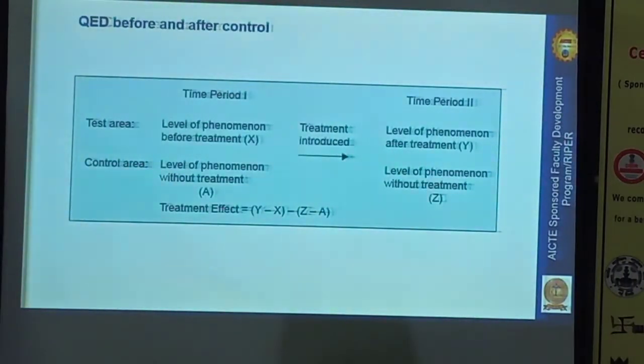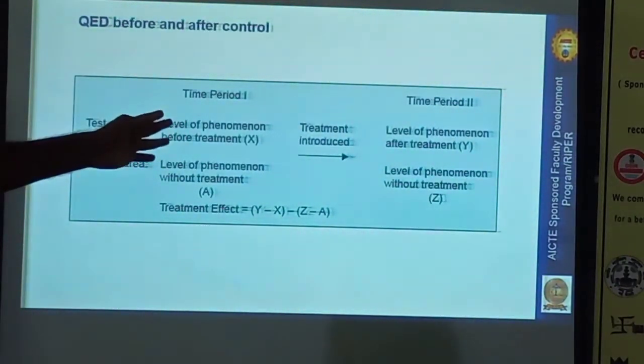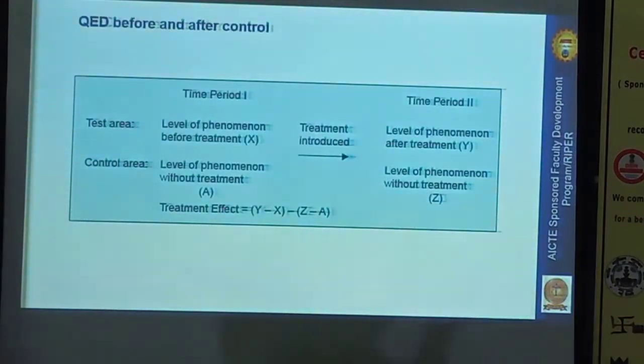Here, quasi experimental design before and after control. Initially we will have a control, and after also we will have the control. In the intervention group we see the difference between before and after. Similarly, in the control there will be a certain follow-up period. Here also we observe the difference in the control. The mean difference which we saw in the intervention and the mean difference which we saw in the control group, these mean differences we compare.